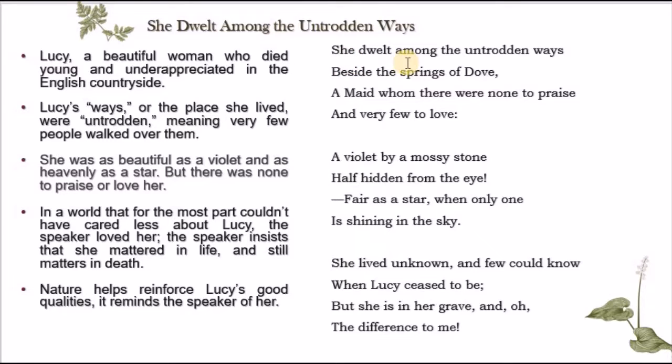Where does Lucy live? Actually, Lucy is a beautiful woman. She lived and died young and alone. Why? How do we know this? Because he said she dwelt among the untrodden. Untrodden basically means that nobody has crossed this path or this road. No foot has ever trod on this place. So it is a faraway place. It is isolated from people, and not only isolated geographically. It seems that she has chosen nature, a natural place, countryside specifically.